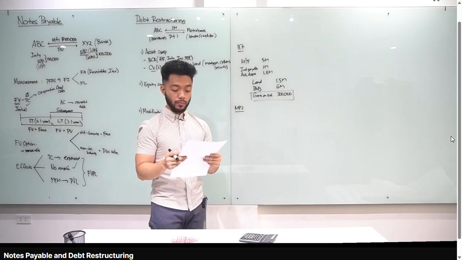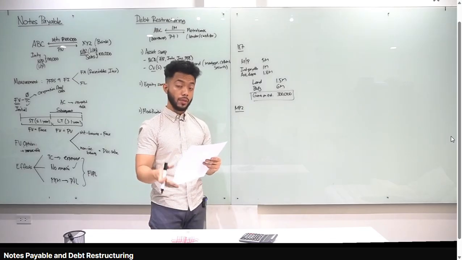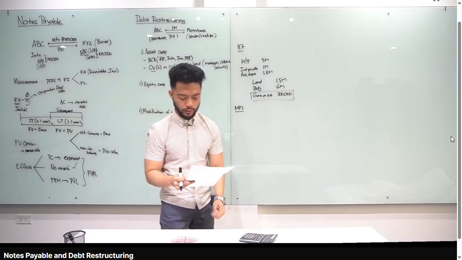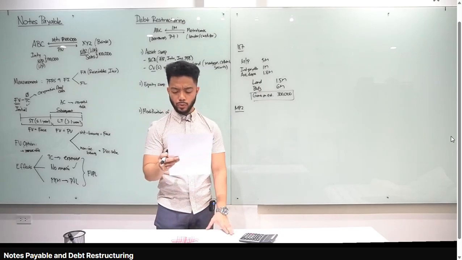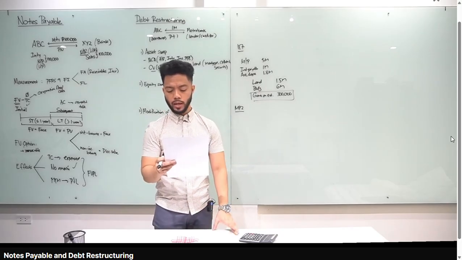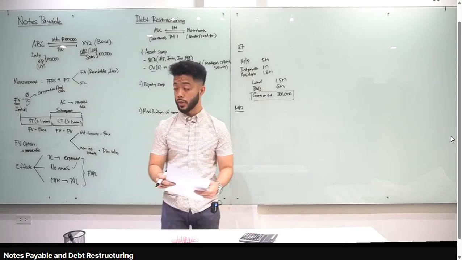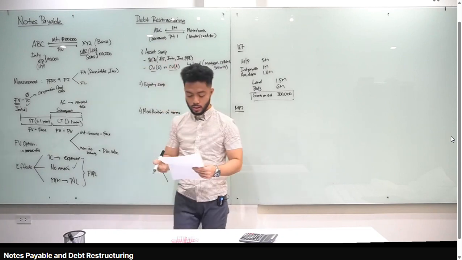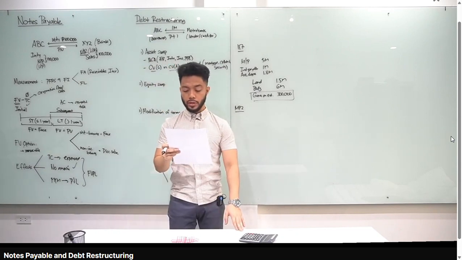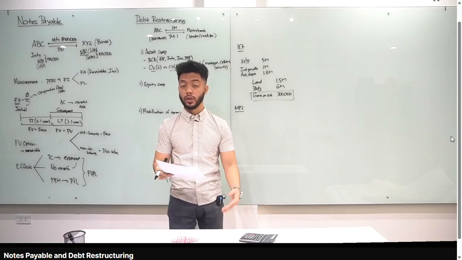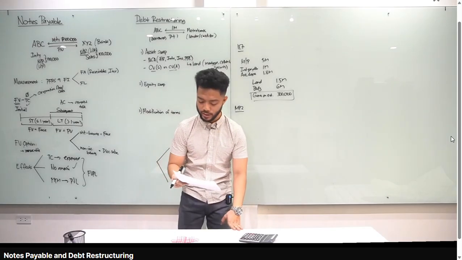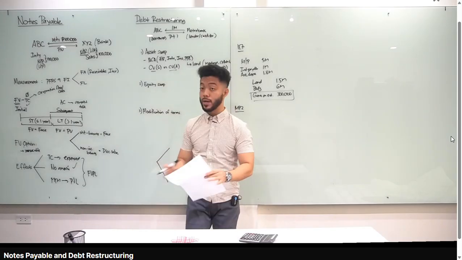Ronaldo Company shows the following balances. December 31, meron tayong note payable na 1 million and may accrued interest or interest payable na 200,000. The company is in financial distress and negotiates with the creditor for the settlement of the note payable. Consequently, the company transfers its investment in trading securities, which is a non-cash asset. Okay, investment. In full satisfaction of the note, the trading securities are carried at 600,000 and have a fair value of 1.1 million. Ano gagamitin natin? 600,000 or 1.1 million? 600,000. Again, carrying value versus carrying value. Pang distract lang yung fair value na yan.